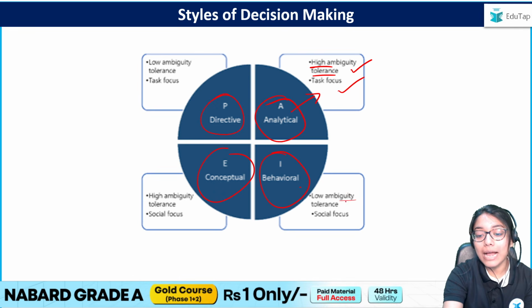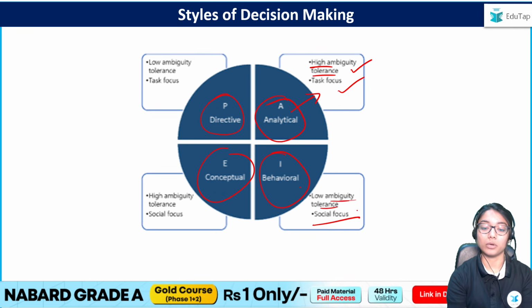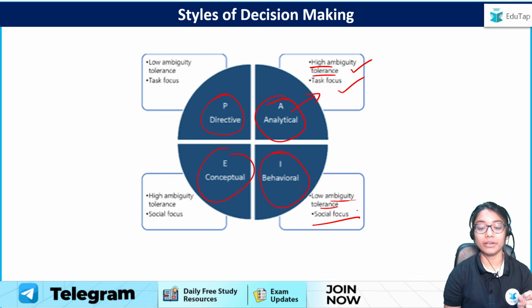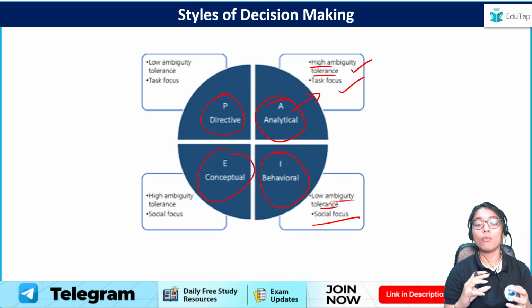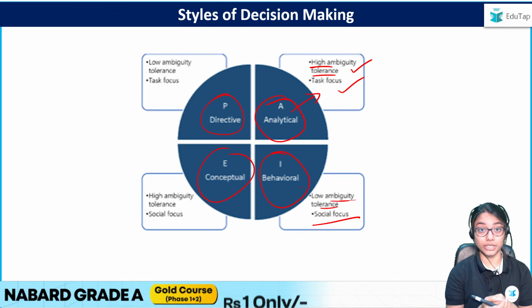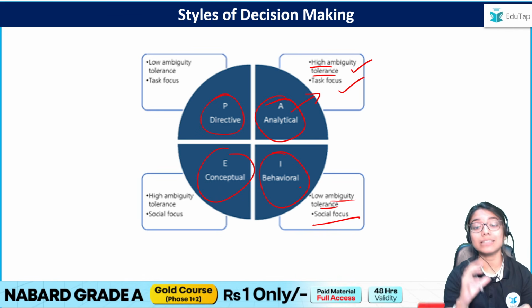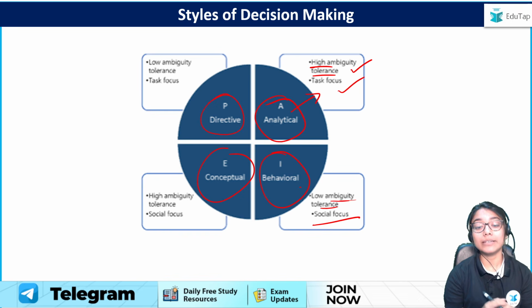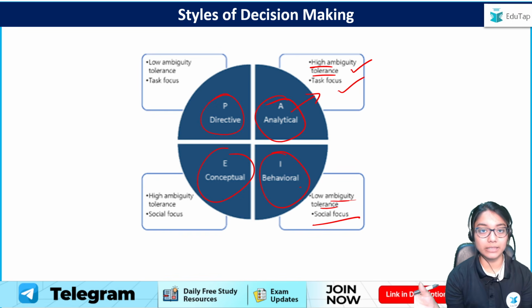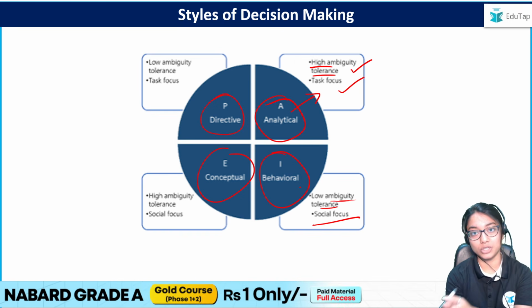Behavioral has a lower ambiguity tolerance and social focus, because as the name is suggesting, behavioral, these are the people who are more focused in terms of the social relations, the friends you have at work, rather than just the task. And they will have a low ambiguity tolerance. That is, you can't just give them vague statements and they'll get the work done. No, they need to be told what needs to be done.